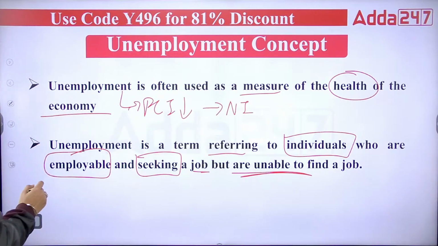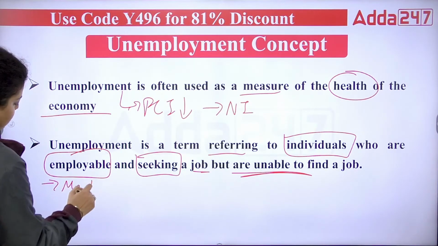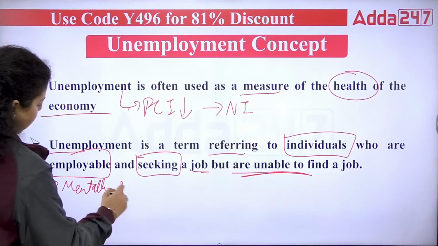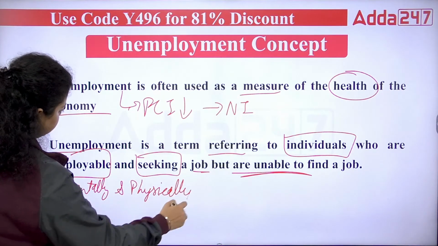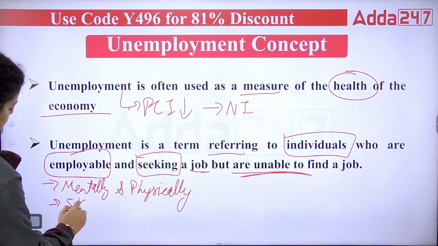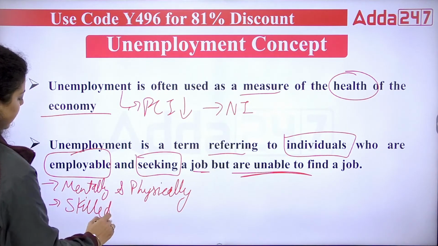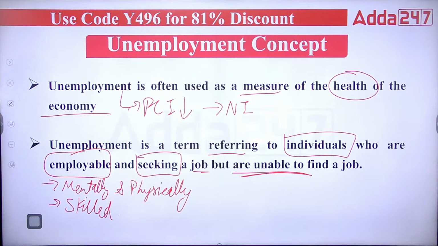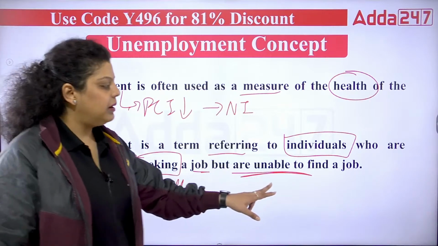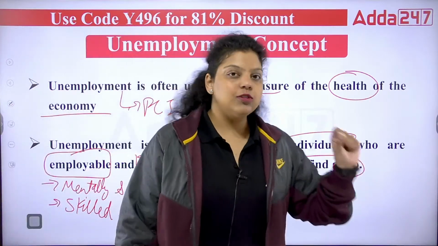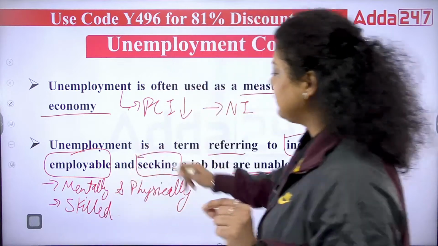It means they are mentally and physically capable of performing a job, and they are skilled also. He is looking for a job, seeking a job, but unable to find one. This situation of a person is known as unemployment.